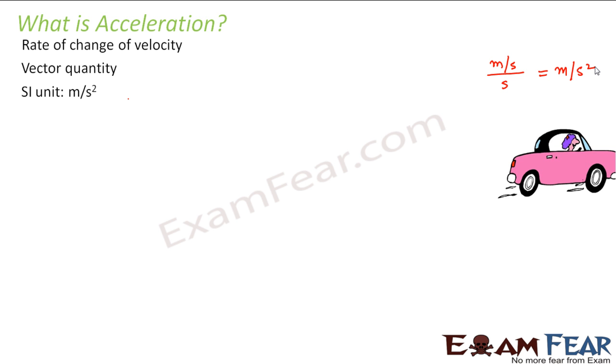The only difference is that one has direction and the other doesn't. So even if sometimes I use the term speed, please do not get confused. In this case, the velocity of the car increased. Initially it was less, then it increased, and increased a little more. This change of velocity, how the velocity is changing with time, that rate is known as acceleration.